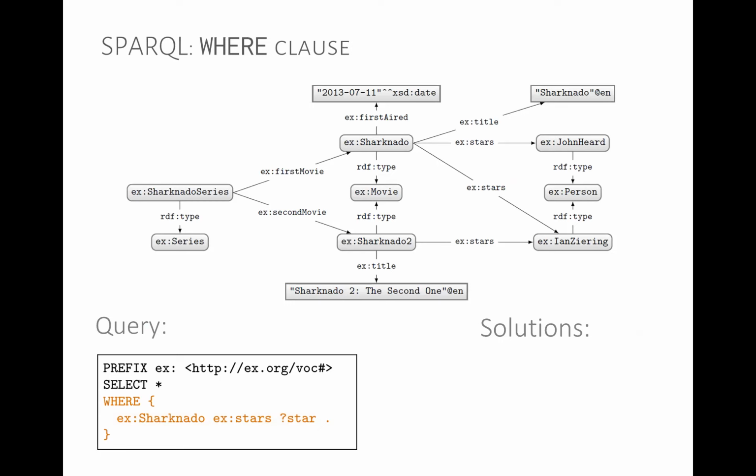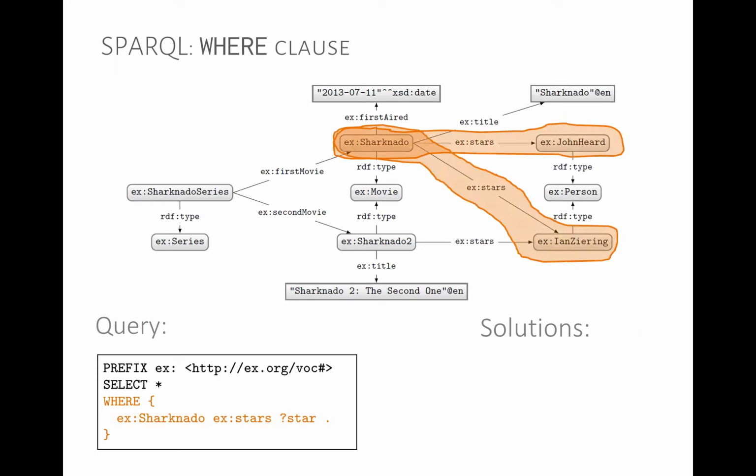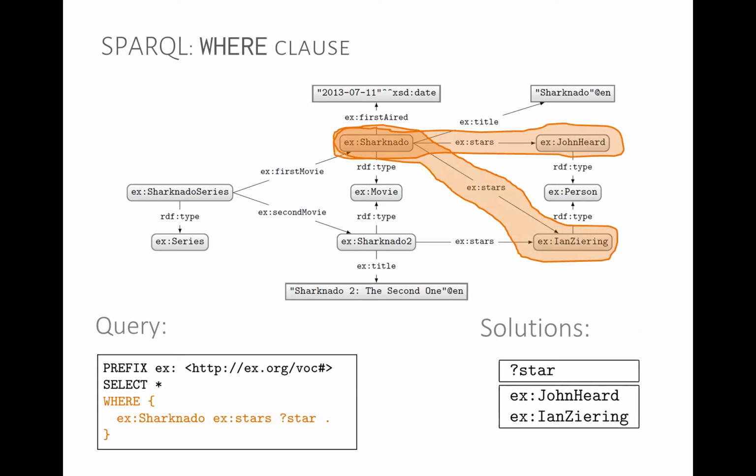So when we run this query on this data, we say, okay, this triple here has Sharknado, the predicate is stars, and we want to return John Heard. Sharknado, the predicate is stars, and we want to return Ian Ziering. So here's one match here, and here's another match here. So we get two results: John Heard and Ian Ziering.